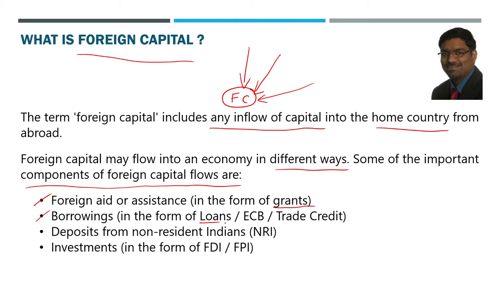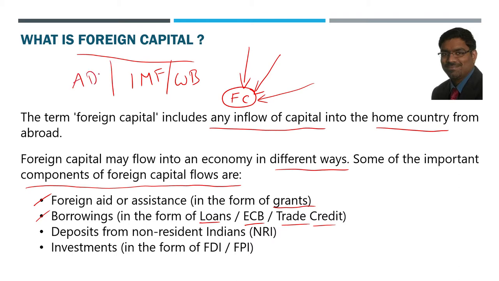It could be in the form of loans or external commercial borrowing or trade credit. Loans can also be taken at the country level. The government of India itself can take loans from other countries or international institutions like IMF, World Bank or Asian Development Bank.